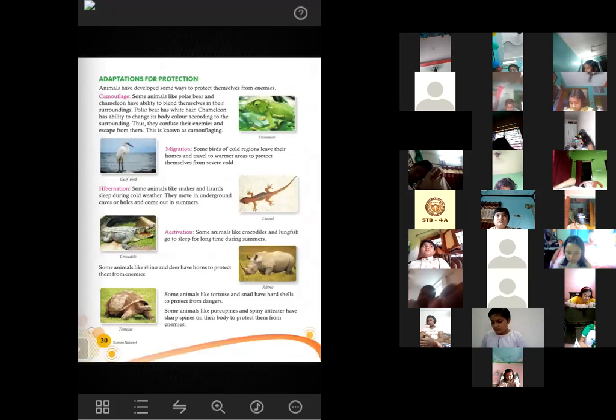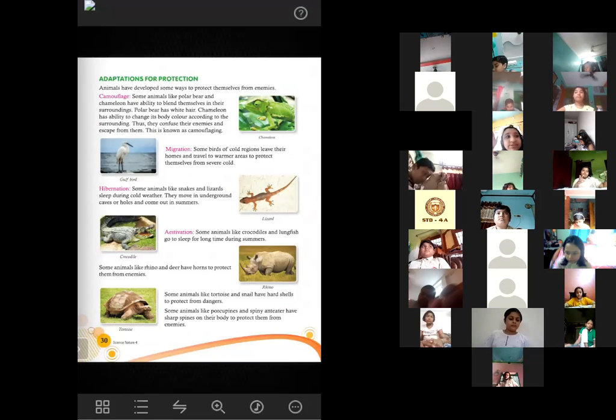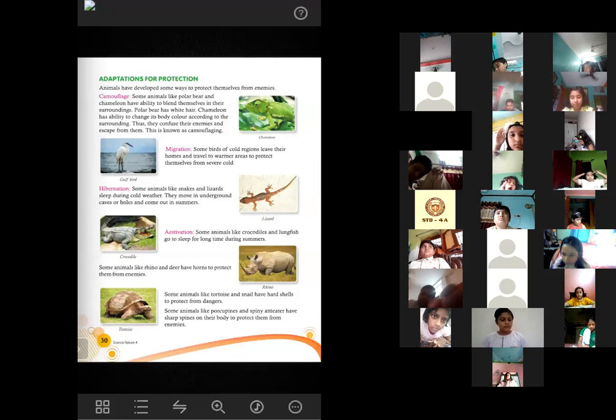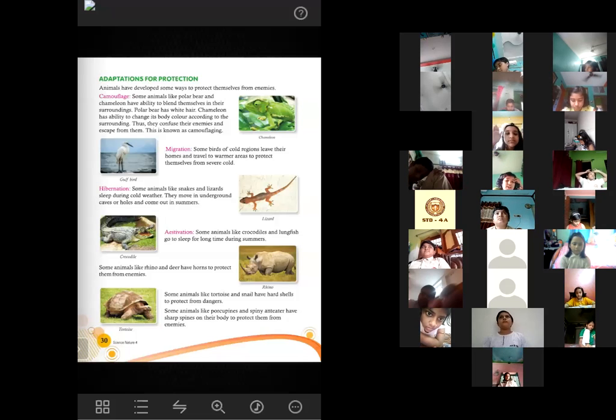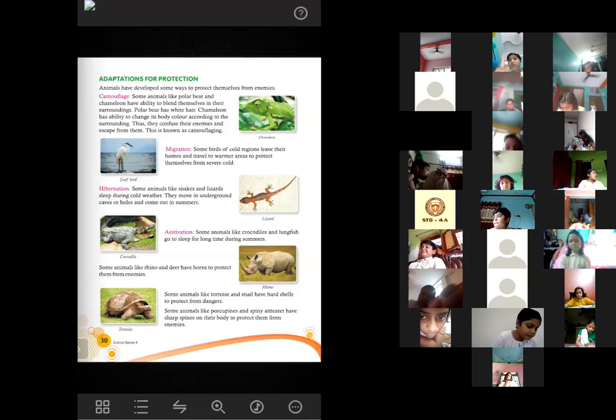Okay, now see students, from this chapter you don't have any diagram to draw. From this chapter, no diagram will come. From the previous chapter, some 4 or 5 diagrams and the life cycles of different animals and insects, I have sent to the study material section. You must have seen it. You will have to practice them. The next chapter is also about safety rules, so in that chapter also, no diagram is there. So only diagrams from chapter 3 that I have sent you in the study material section will come.